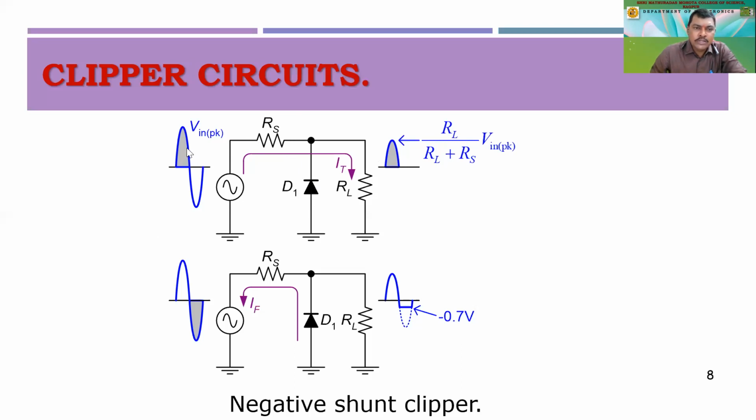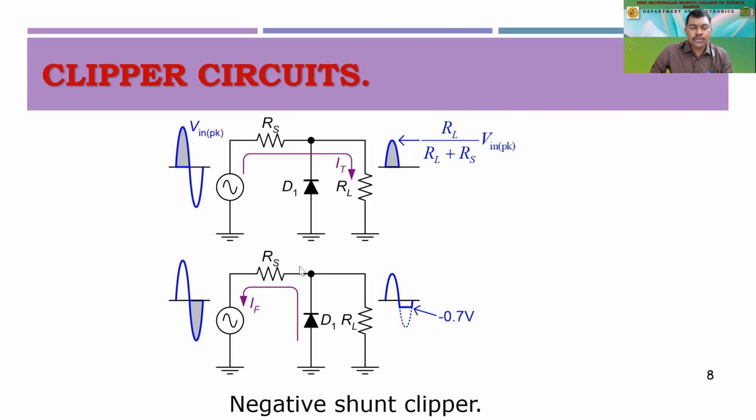So what happens during this positive half cycle? This diode will be reverse biased, so there will be no current flowing through it, right? As there is no current flowing through it, the positive half cycle will come across this load resistance. So we'll have this output like this, and the output voltage will be approximately equal to RL by RL plus RS, that is the potential divider network, multiplied by the input peak voltage V in.